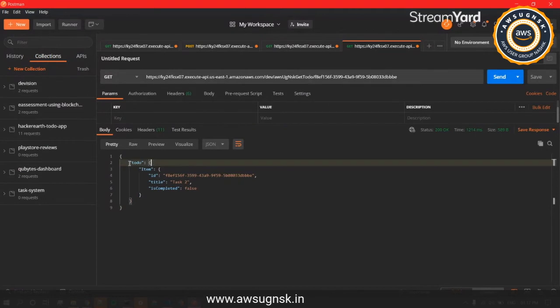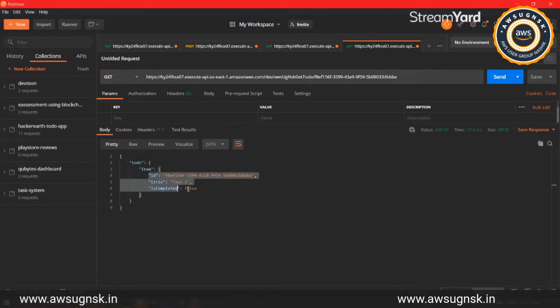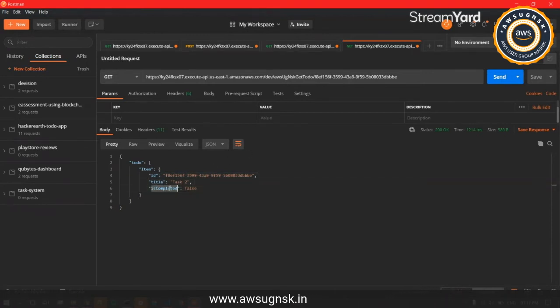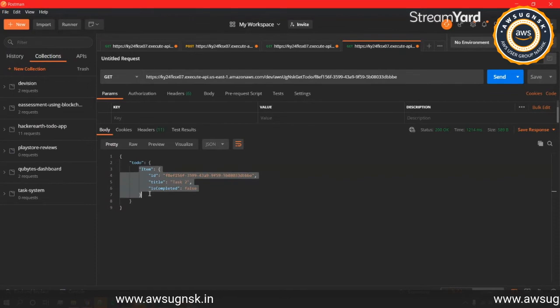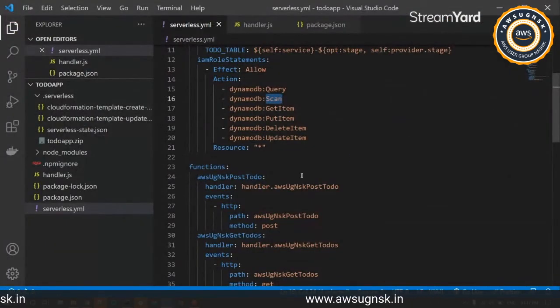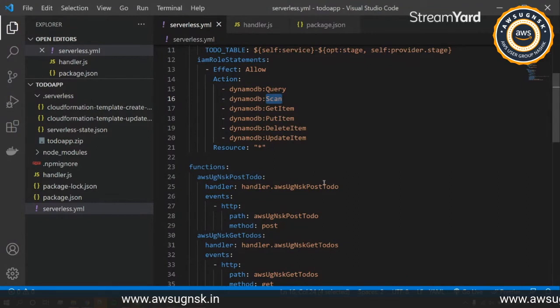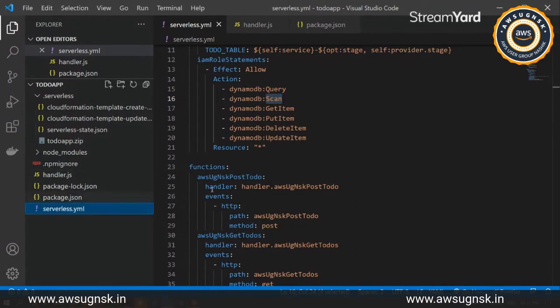If you're able to see, we have the single to-do, and under that we have the item, and under that we have that particular to-do that has been written. So the title and is-completed are available now. Now we have completed the get and post endpoints. The only two things remaining are deleting a particular to-do and updating any particular to-do. So we'll be doing that quickly.